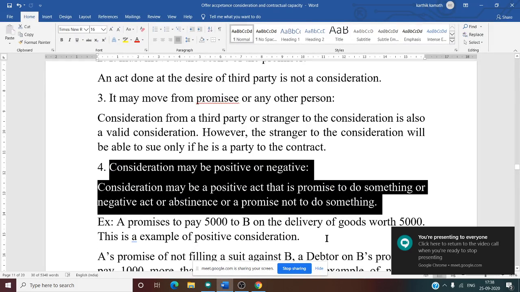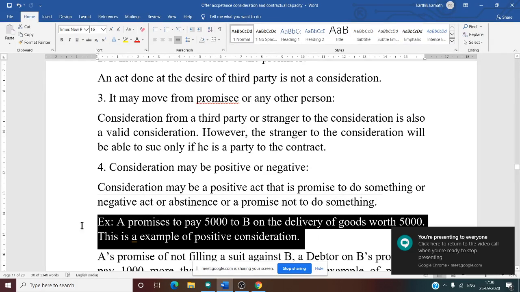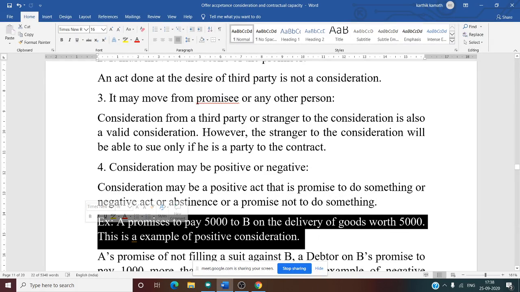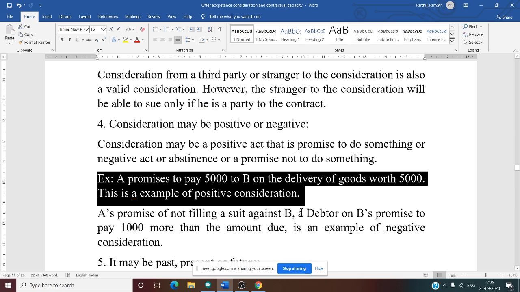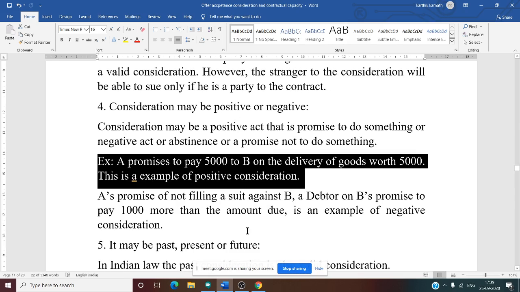Now the example for a positive act. A promises to pay 5,000 to B on the delivery of goods worth 5,000. So B will give certain goods to A. In return, A has to pay 5,000 because that is the value of the goods. This is the example of positive consideration. Why? Because B is going to receive money from A. Isn't it positive consideration?